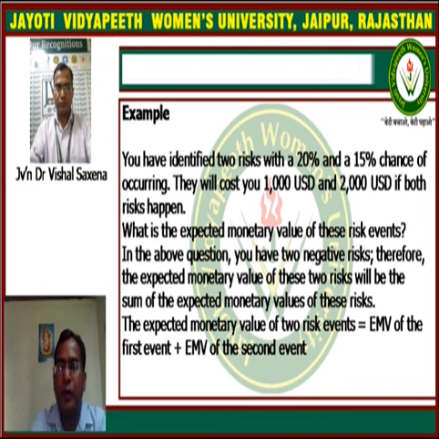So now we take one more example. You have identified two risks with a 20% and a 15% chance of occurring. They will cost you 1000 USD and 2000 USD if both risks happen. So what is the expected monetary value of the risk events?